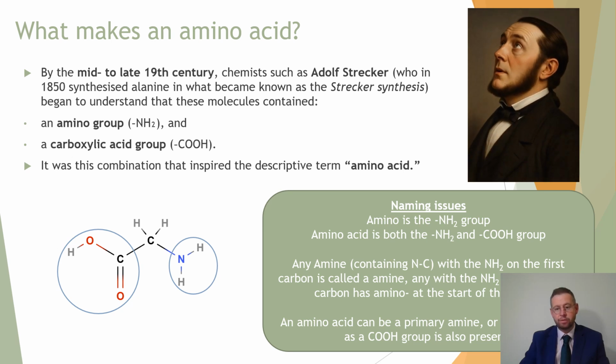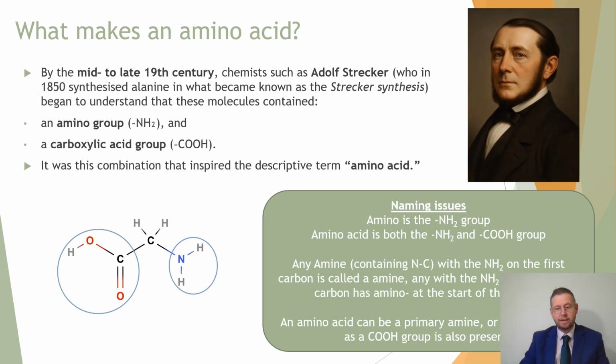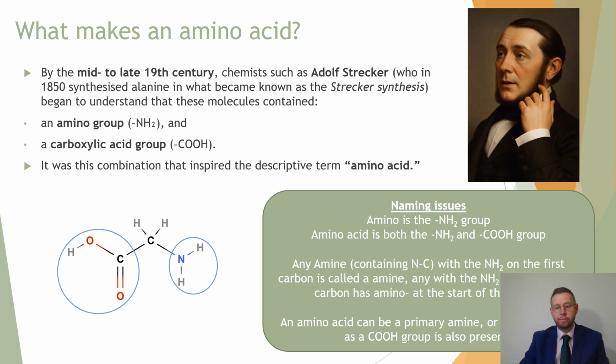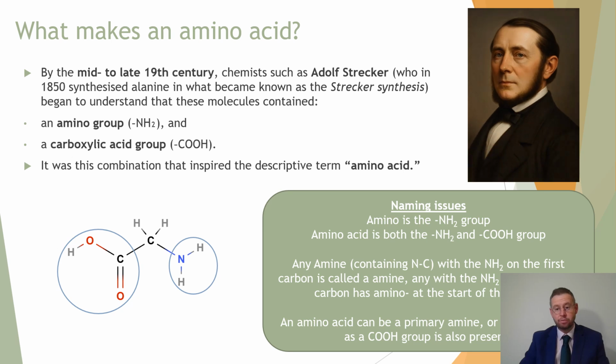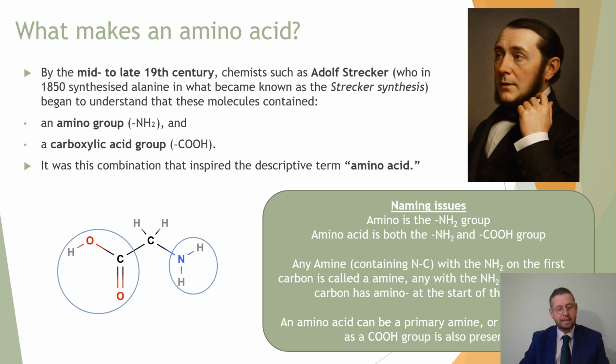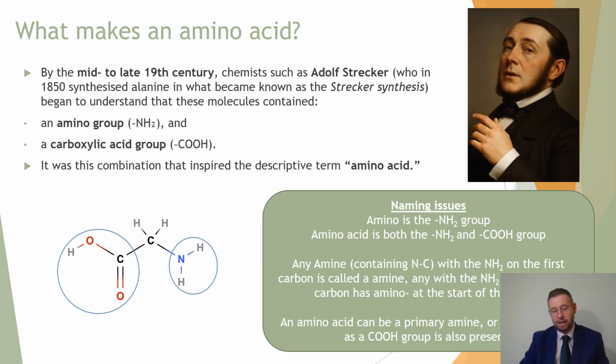And as soon as we move that nitrogen to one of the carbons that's mid-chain, we start changing the naming convention around it to include the word amino before the name, because it has an amino group halfway along. That doesn't make it an amino acid. It is only an amino acid when we also have the carboxylic acid group as well.